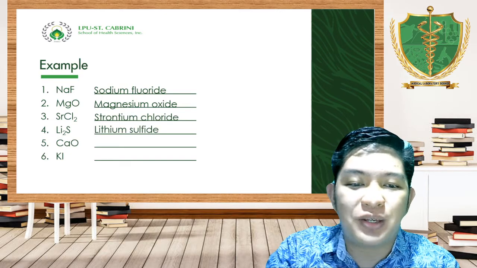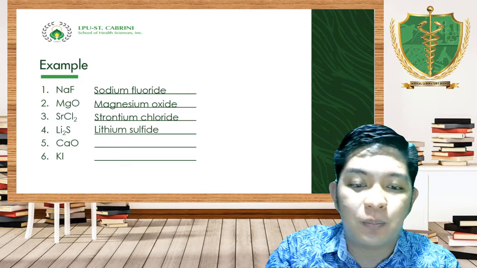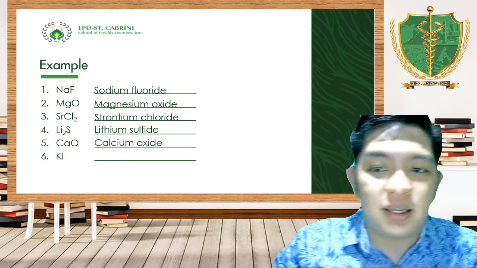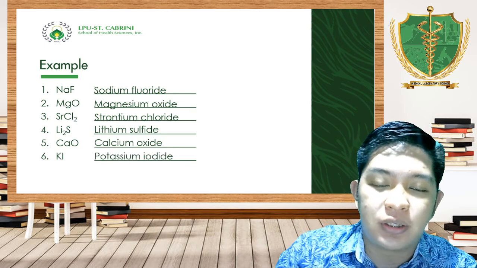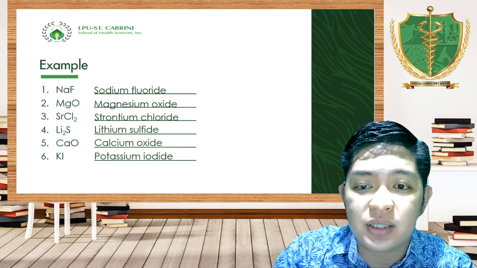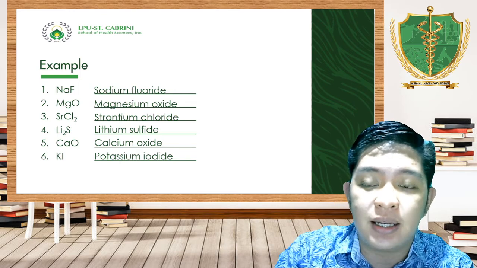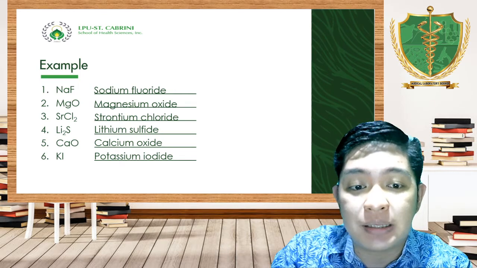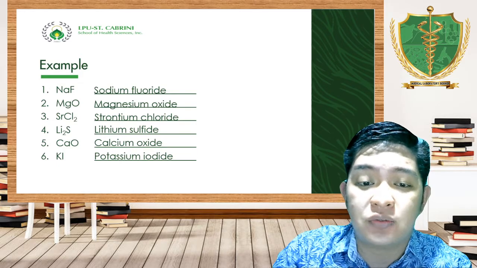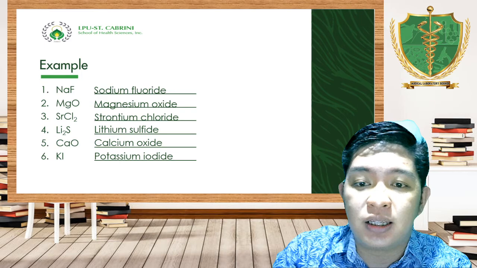Li2S, that will be our lithium sulfide. No? Calcium oxide is CaO. Then KI is our potassium iodide. If you're going to analyze the composition of these compounds, again, they are composed of metals and nonmetals. They are composed of a positively charged ion and a negatively charged ion.